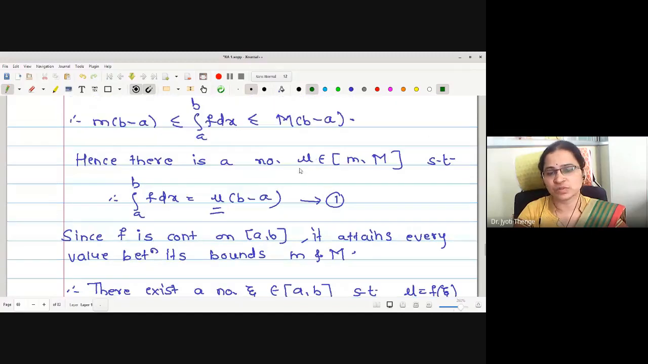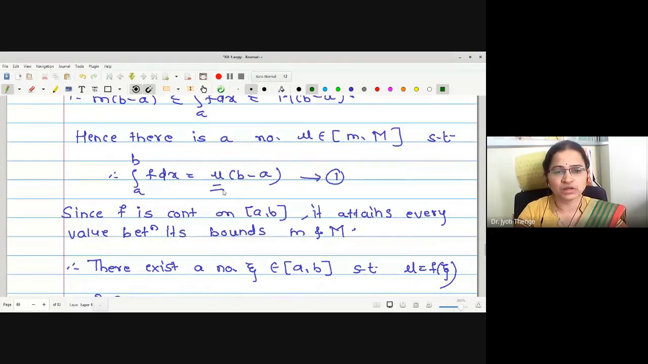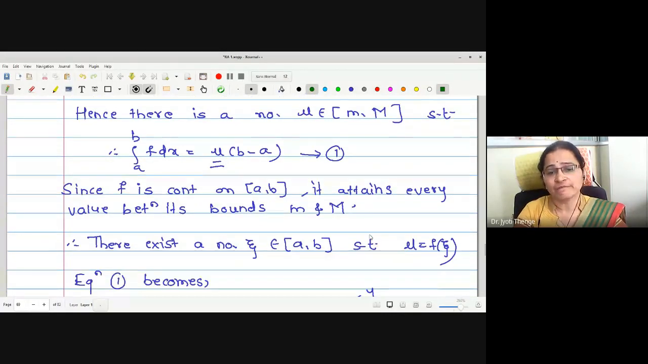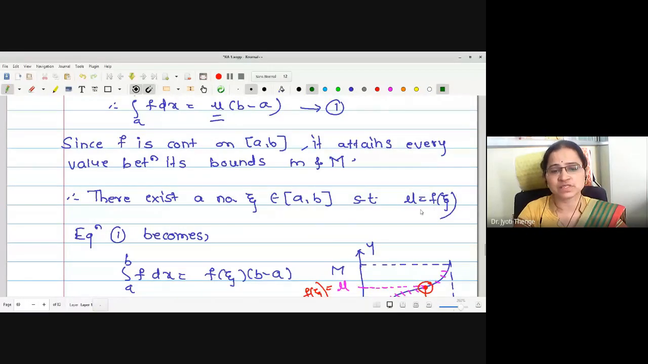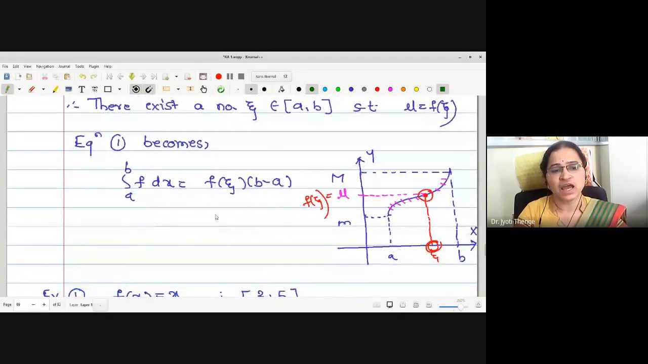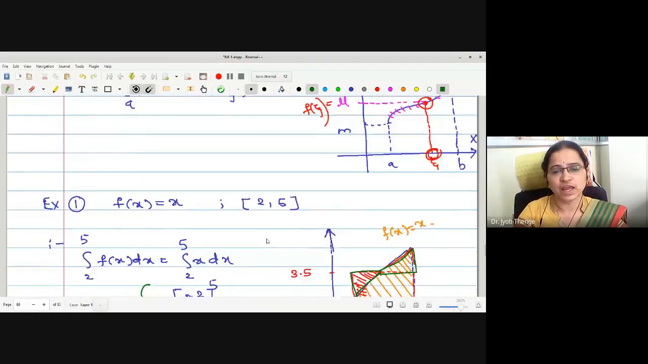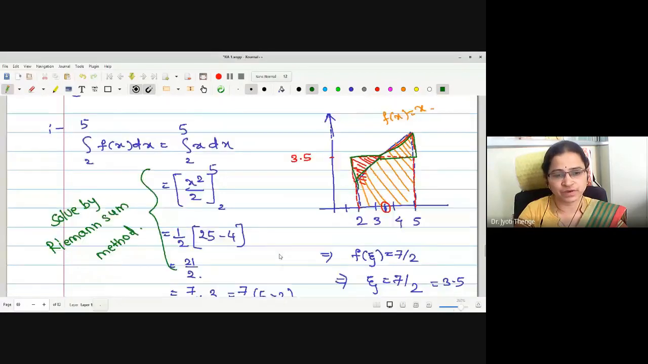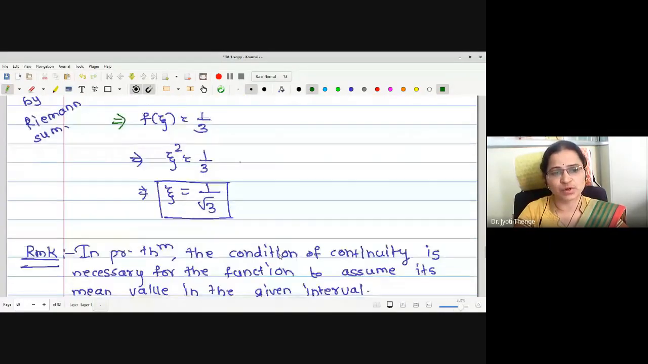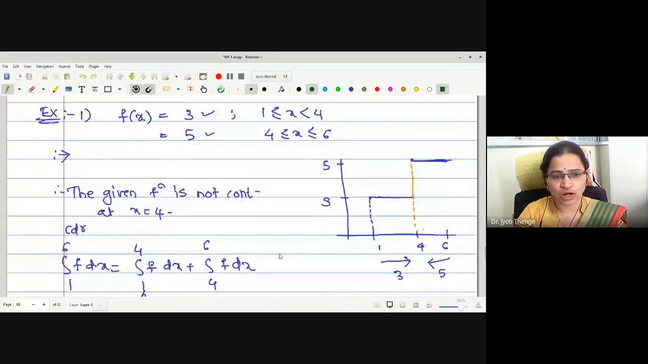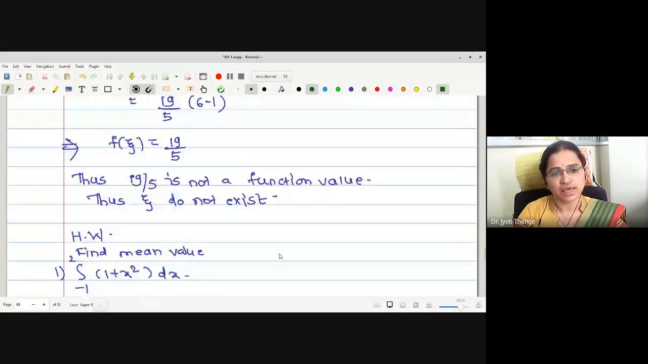Therefore, we have assumed the value mu in between small m and capital M, where the integration value is mu times (b minus a). But as the function is continuous, this mu is taking a function value. Therefore, we have replaced this mu by f of zeta. Hence, we are getting the proof of the first mean value theorem of the integral calculus. With the help of examples also we have verified. I have given you some examples to solve for homework. I hope you have solved those examples.